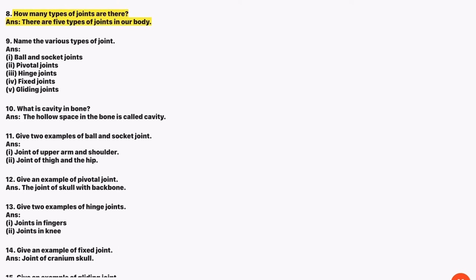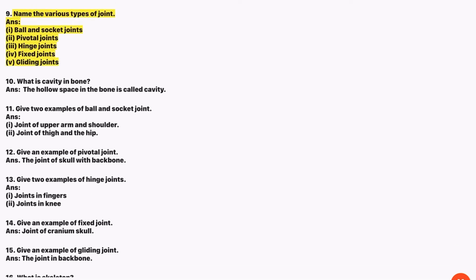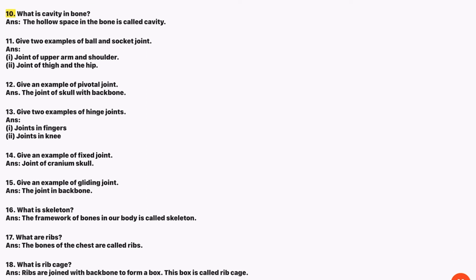8. How many types of joints are there? Ans. There are 5 types of joints in our body. 9. Name the various types of joints. Ans. 1. Ball and socket joints. 2. Pivotal joints. 3. Hinge joints. 4. Fixed joints. 5. Gliding joints. 10. What is cavity in bone? Ans. The hollow space in the bone is called cavity.